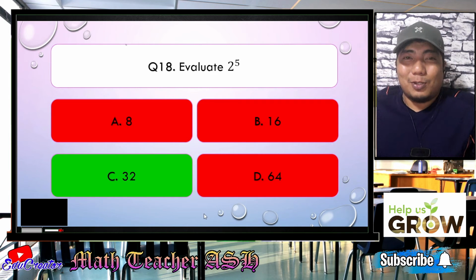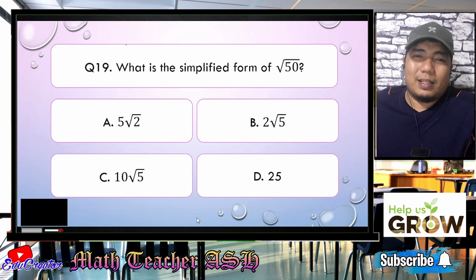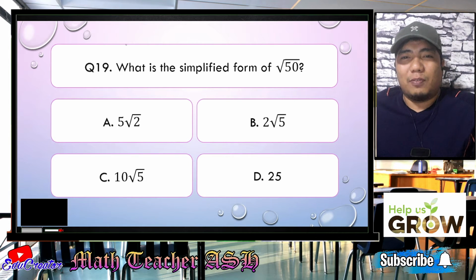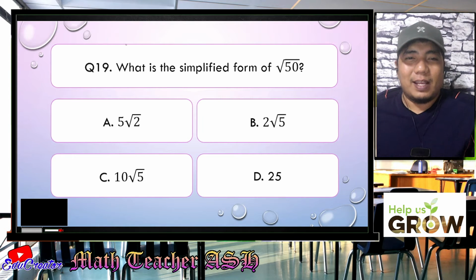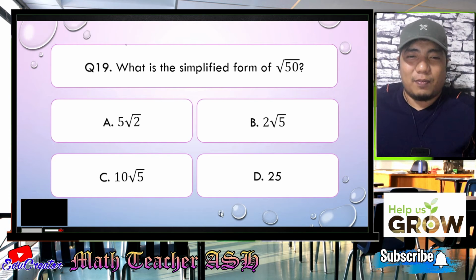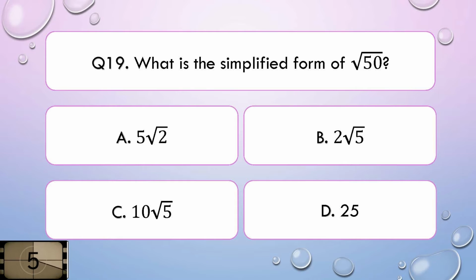So now let us go to question number 19. What is the simplified form of the square root of 50? Is it A, 5 square root of 2, B, 2 square root of 5, C, 10 square root of 5, or letter D, 25? I'll give you 5 seconds to think about your answer.